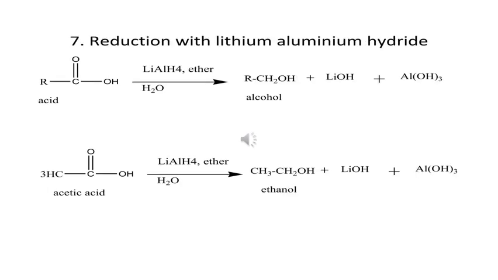Reduction with lithium aluminum hydride. So acid in presence of lithium aluminum hydride and ether, in presence of water, is converted to alcohol plus lithium hydroxide plus aluminum hydroxide. So acetic acid, when reacted with lithium aluminum hydride in presence of ether and water, produces ethanol plus lithium hydroxide plus aluminum hydroxide.